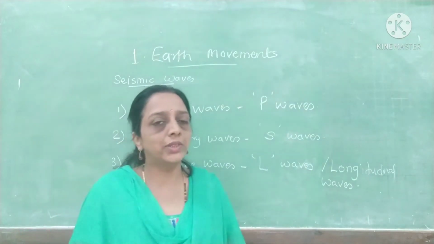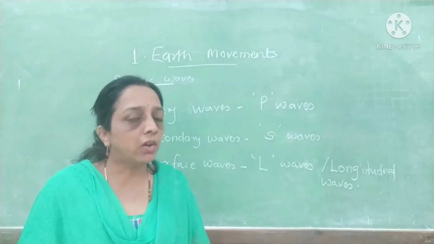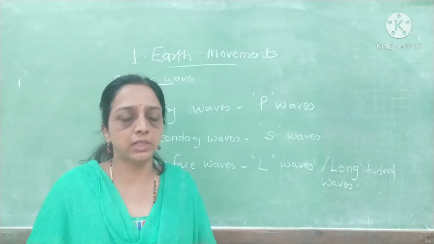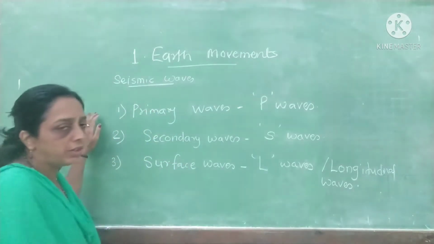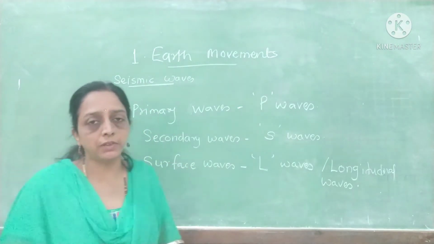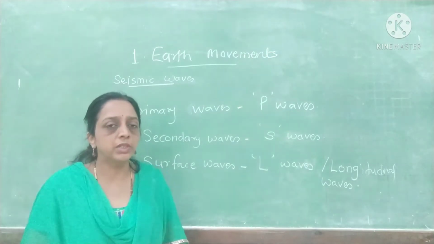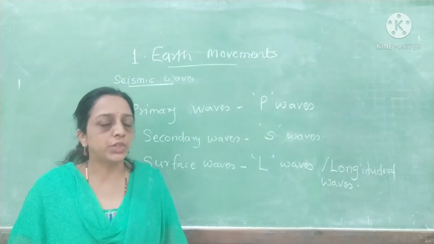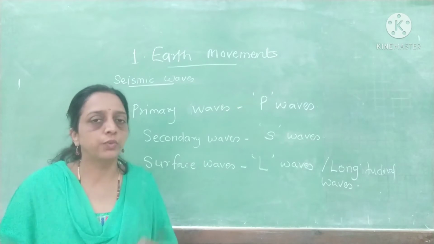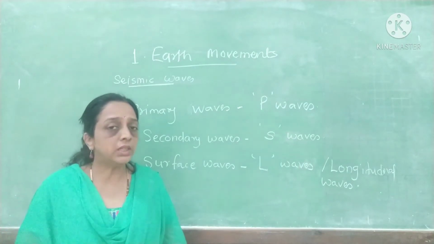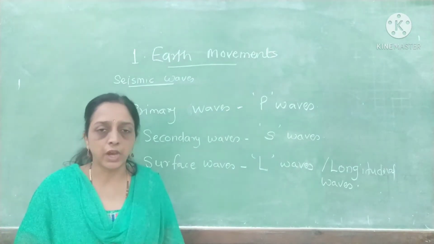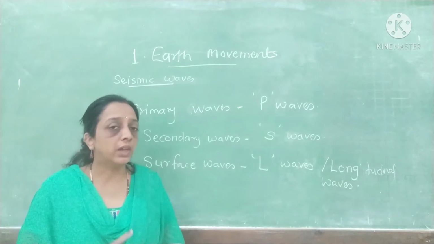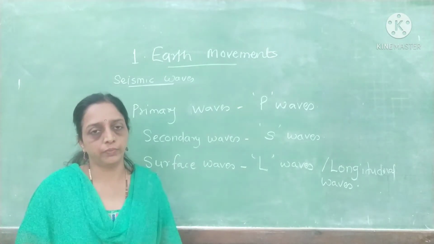These are the three types and they all have different characteristics. Primary waves are the waves which reach the surface first. These waves are very fast and so they are very destructive.